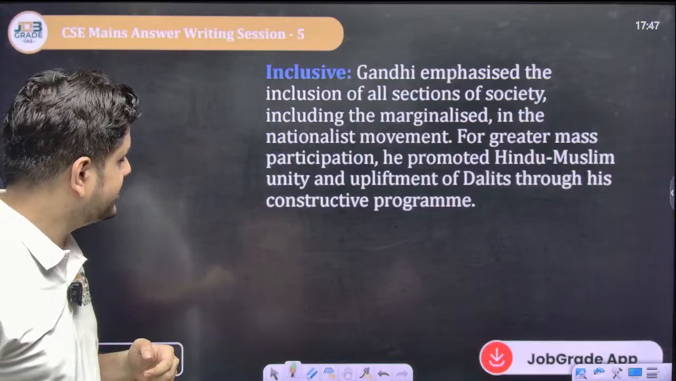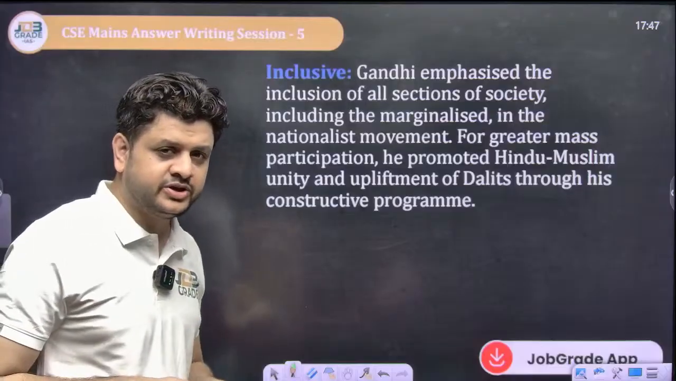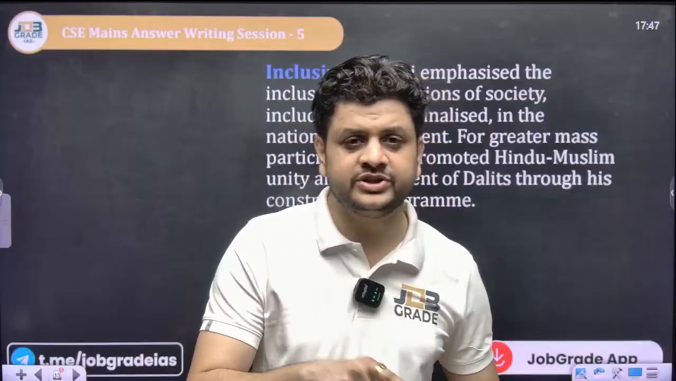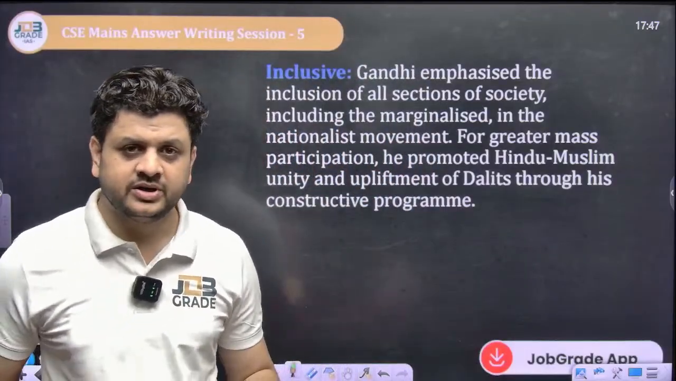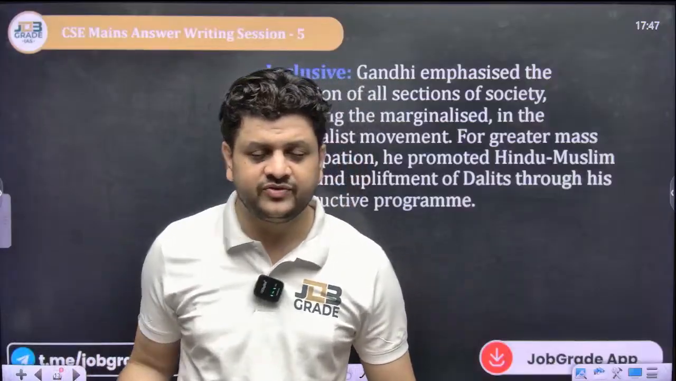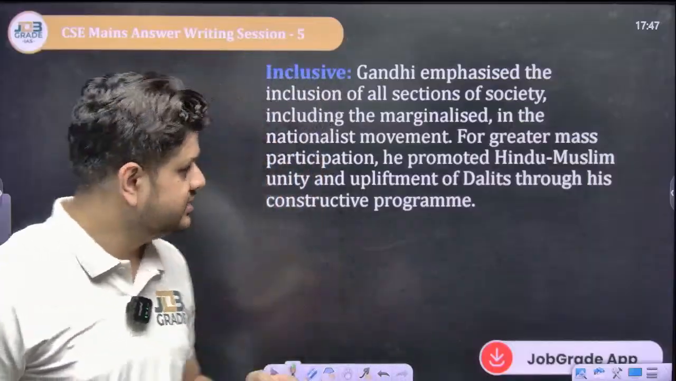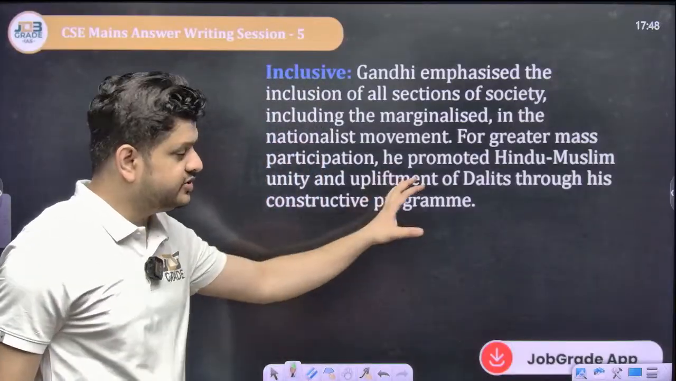So Gandhi emphasized the inclusion of all sections of society, including the marginalized, in the nationalistic movement. For greater mass participation, he promoted Hindu-Muslim unity. He always promoted Hindu-Muslim unity, and the best example is the Khilafat movement just before the launch of the non-cooperation movement, right? Gandhi entertained the issue of Khilafat that occurred by the end of World War I. And upliftment of Dalits. Now this point is very important.